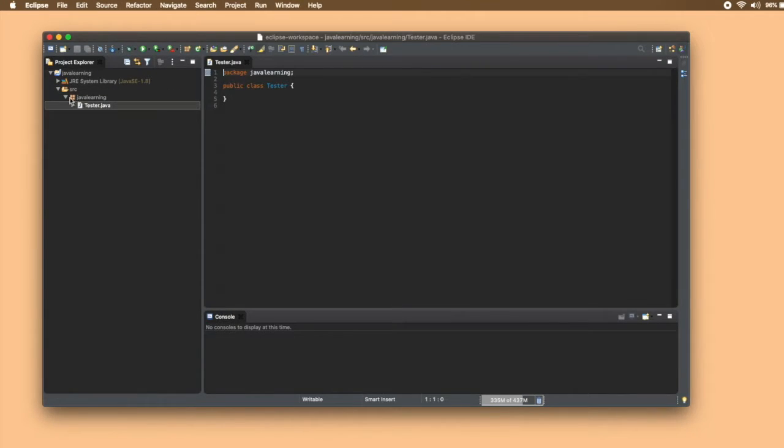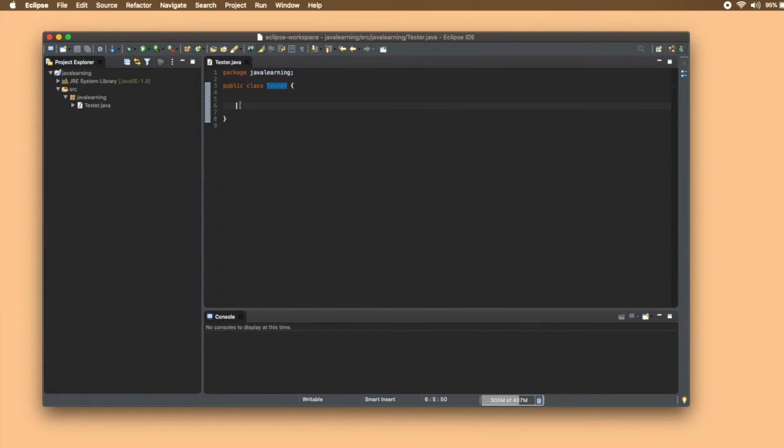You can see automatically a package is created with the name Java learning. So this is our public class Tester. Now what is public, what is class, and what is Tester? Now this Tester is the name of the class, as you would be knowing, and this class is a keyword. That is, it determines and tells that this is of a type class, right? And what does this public mean? It is an access specifier. That means if we declare any class public, any file or any package can get access to that class, right?